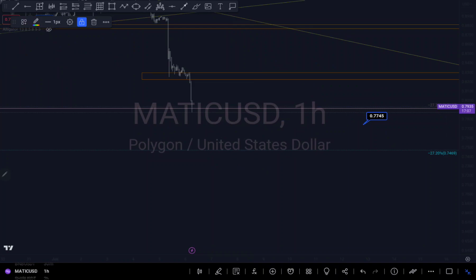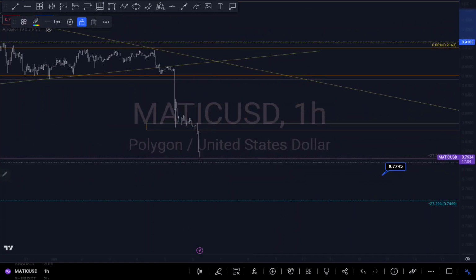So what am I expecting now? What I'm expecting now is we might still come down here before we might retest to at least this stage before we now continue to push to the upside. That's a possibility. Another possibility is if we break this box right here that we've seen a lot of consolidation around, then we retest, then my next target will be around this zone, because there was a break of structure around this zone here and it hasn't retested that zone here. So that will be the next target. We just have to wait and see.